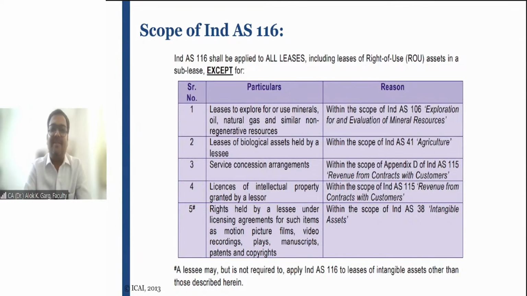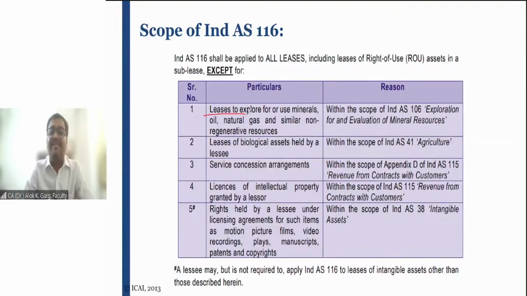Very good. So what is the objective of IND AS 116? The objective is pretty simple. IND AS 116 takes care of the accounting and reporting of all the leases in the books of the lessor and in the books of the lessee. And when I'm talking about accounting and reporting, I mean recognition, measurement, presentation, disclosure. This IND AS 116 shall be applicable to all the leases, including right of use asset in a sublease, except for some exclusions. So some negative list is given. What are those exclusions?